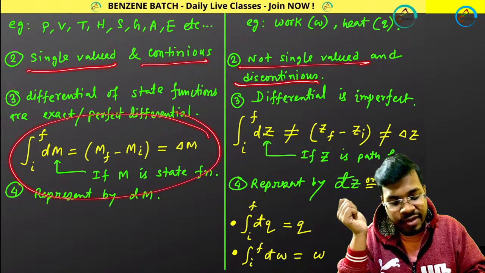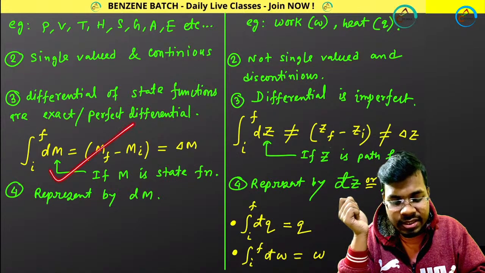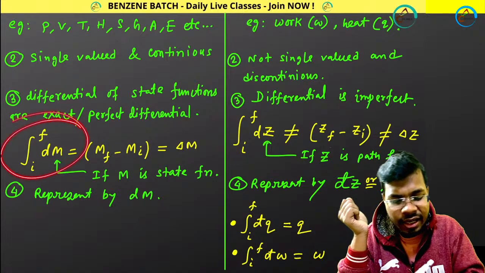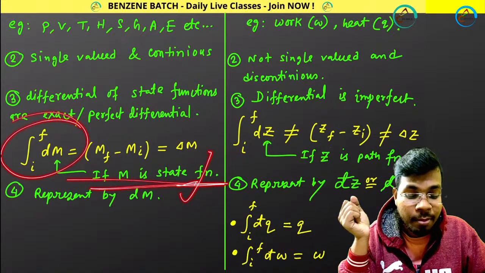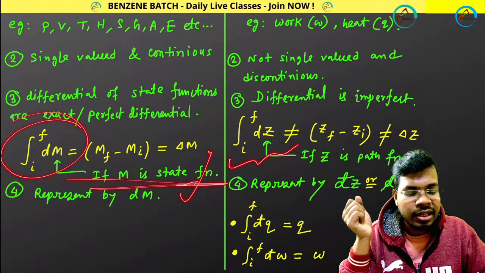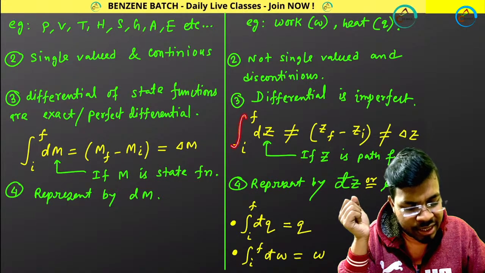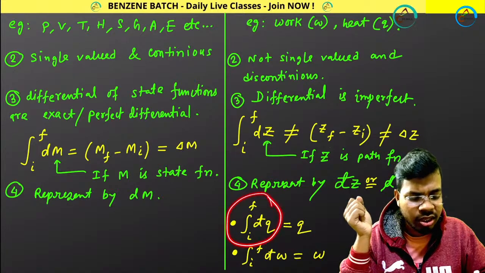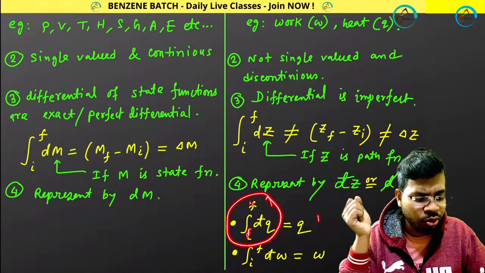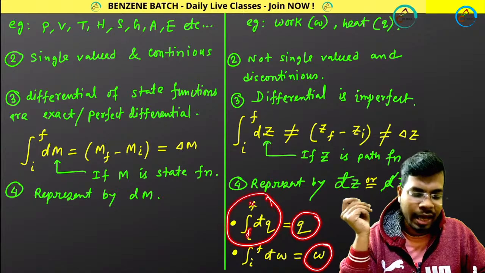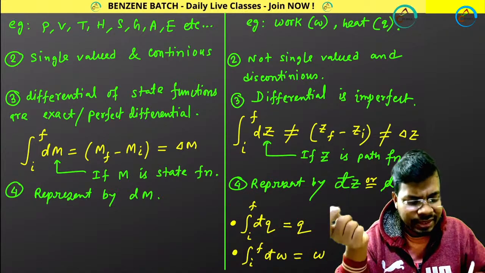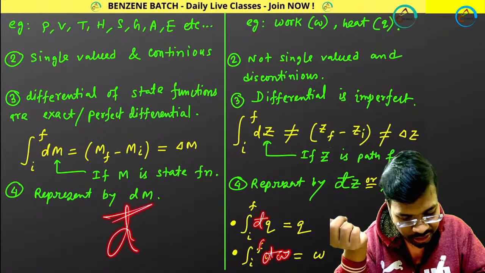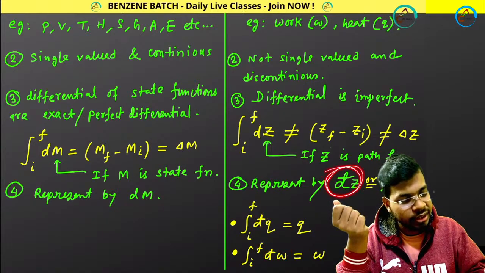And this is very important. State functions follow this differential, and if you do a definite integral, you get the difference between final and initial values. But in the case of path functions, you cannot do a definite integral. If you integrate, you will only get q, or only w, with no initial and final state. You represent these as d cut q and d cut w. Remember d cut in this way.